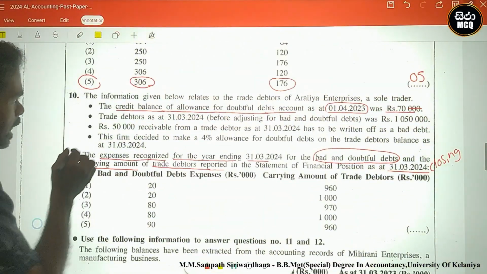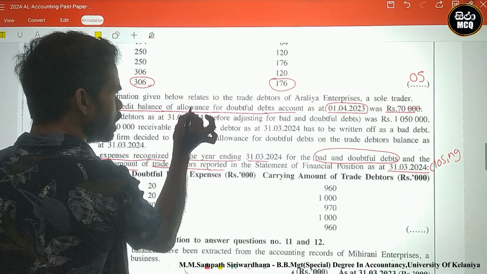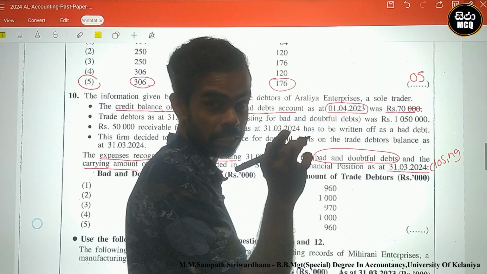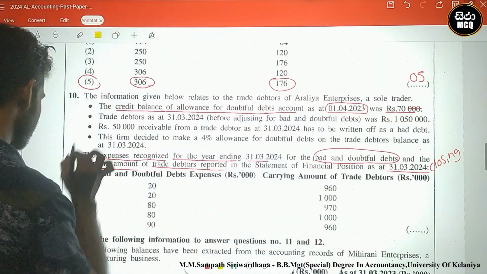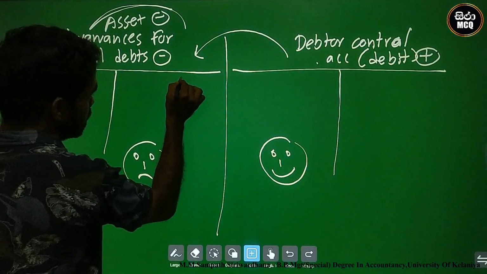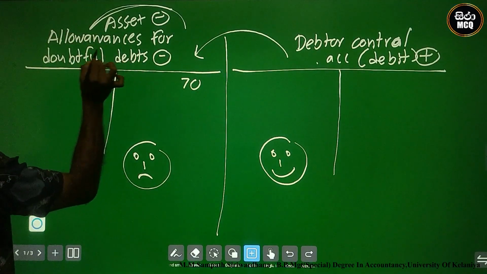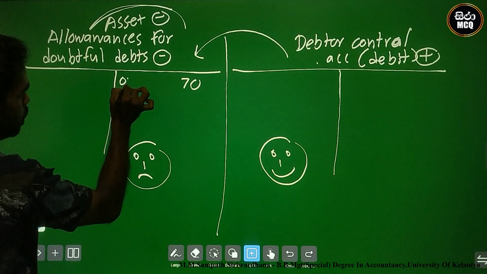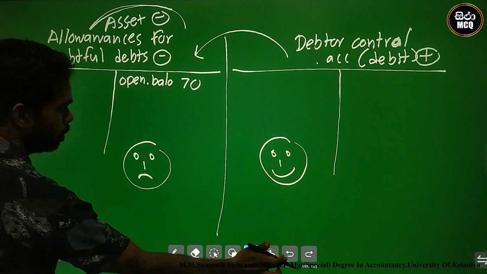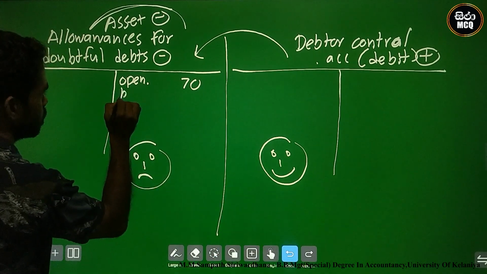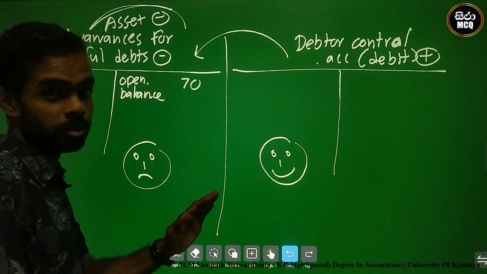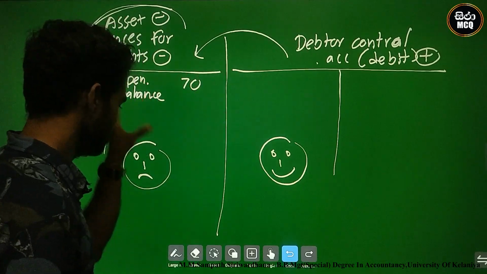Okay. Look here. What do they say? Credit balance of allowances for doubtful debts, 1st April 2023. Opening 70. Credit balance of allowances account. The 70 allowances for doubtful debts is the opening balance. Opening balance is 70, the credit side. This is the plus side, this is the minus side.